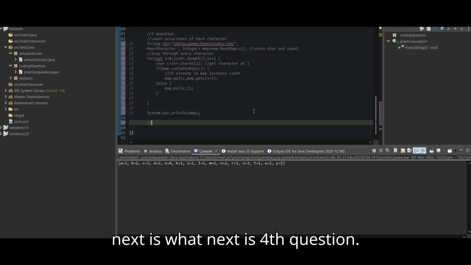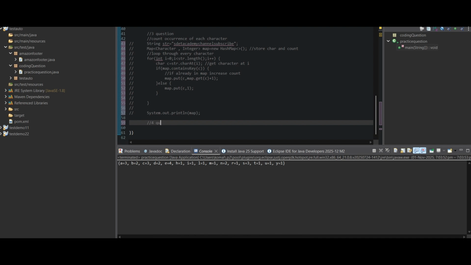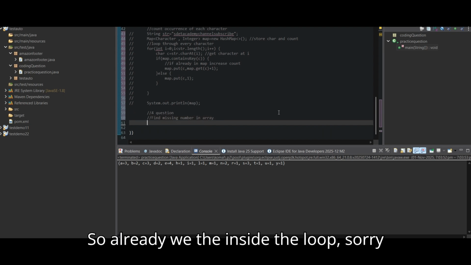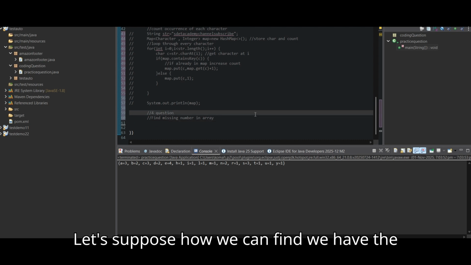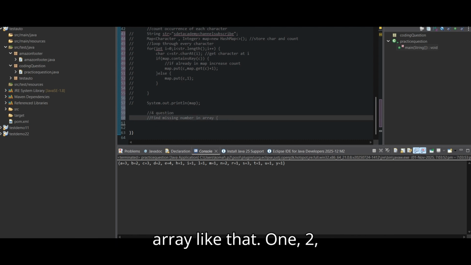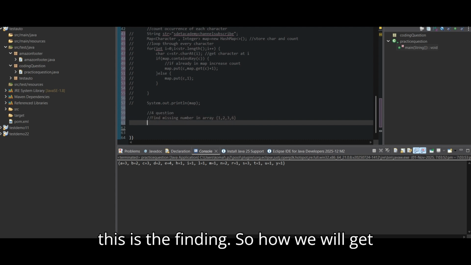So next is the fourth question, related to finding the missing number in the array. Already we are inside the body. Let's suppose how we can find it: we have an array like 1, 2, 3, 7, 6. So it will find out the missing number.